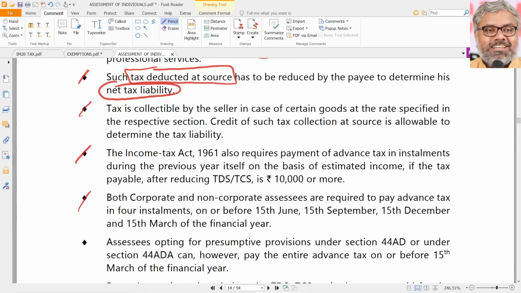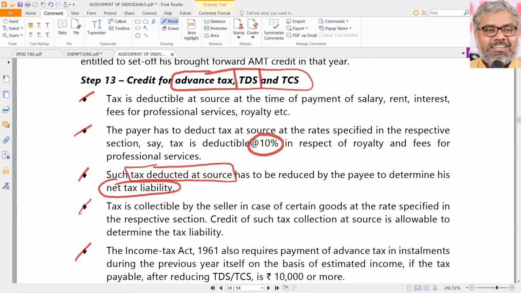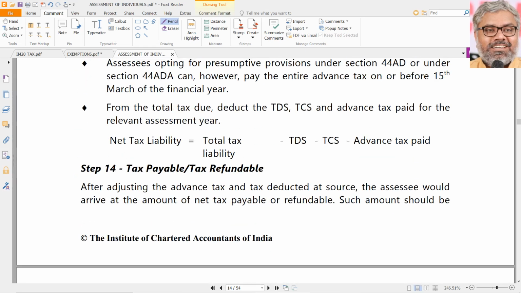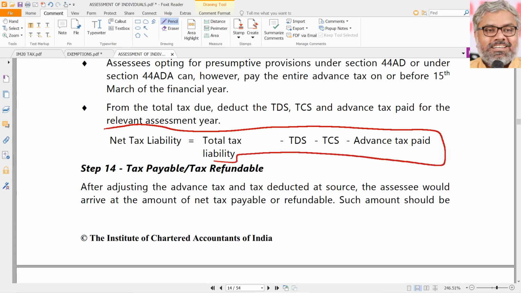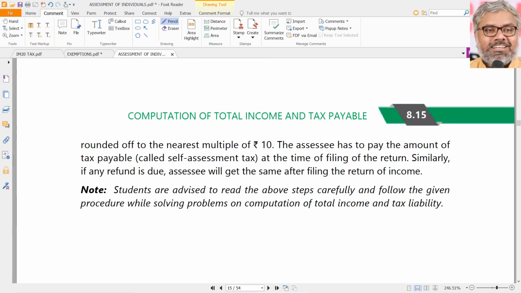So, these things already paid on behalf of the assessee or by the assessee should be reduced from the tax liability of the assessee. That is why we say credit for these things has to be given before finally finding out the tax payable. So what is the net tax liability of the assessee? That is what it is. The total tax liability we already calculated, minus TDS, minus TCS, minus advance tax paid if any. All these things are if any only. Then what we get is the tax payable by the assessee.